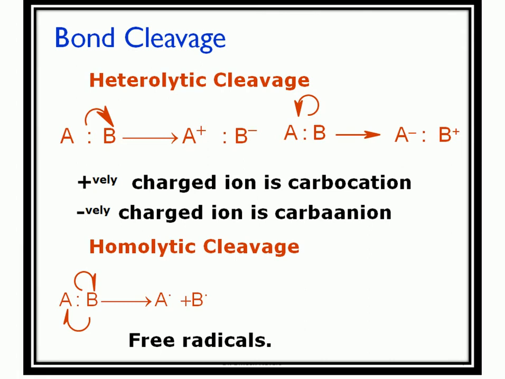Whereas in the case of homolytic cleavage, the bonded electrons between A and B will be equally shared by A as well as B. So there is only one electron on A and only one electron on B. That means homolytic cleavage gives the formation of uncharged species with one unpaired electron, and that is called a free radical. That means homolysis will generate the free radical.